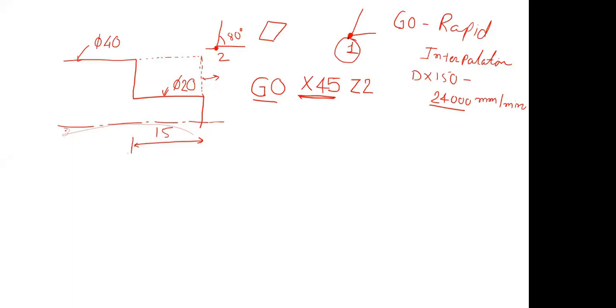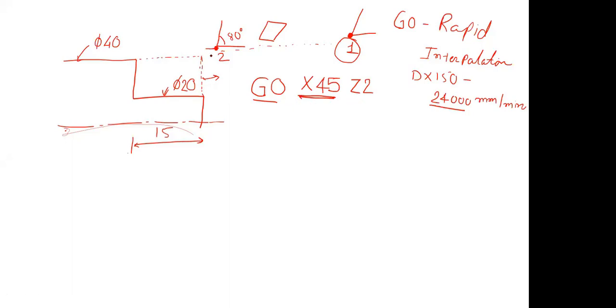If it goes very slowly from point number 1 to point number 2, it is just a waste of time. Since there is no machining happening in this movement from point 1 to point 2, we can call it a non-cutting movement. So you got the meaning of the first line: G0, X45, Z2.